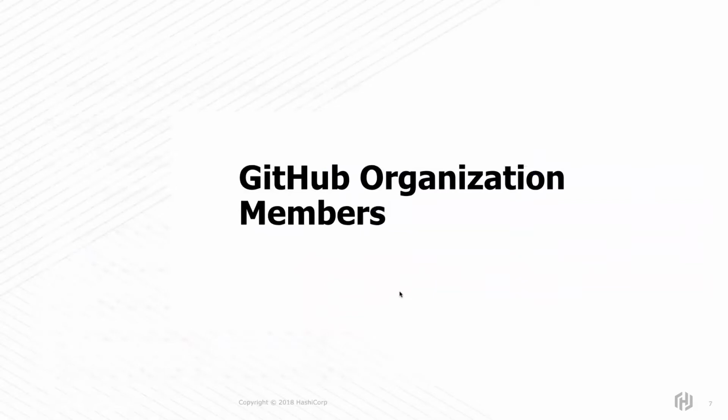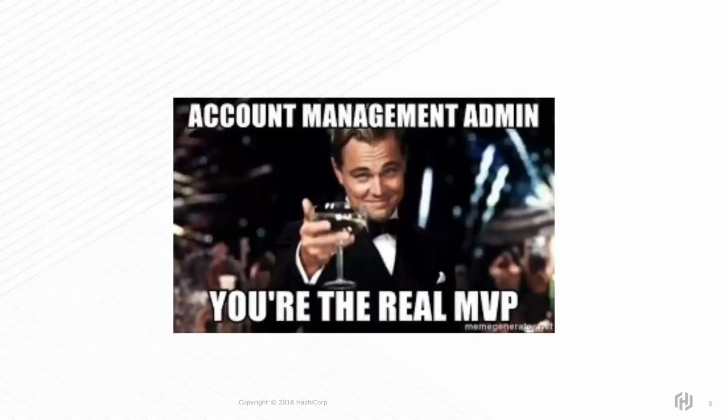Let's start off by having a look at how we can manage GitHub organization members with Terraform. This is Leo. He's the one that adds GitHub accounts for new hires and removes them when they leave. How many people know the Leo at your company? Maybe it's even yourself.